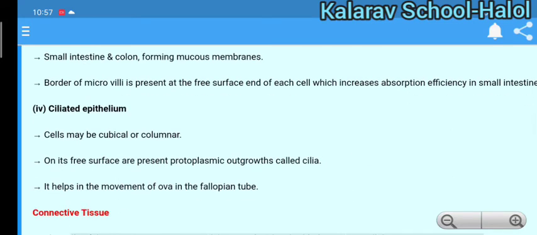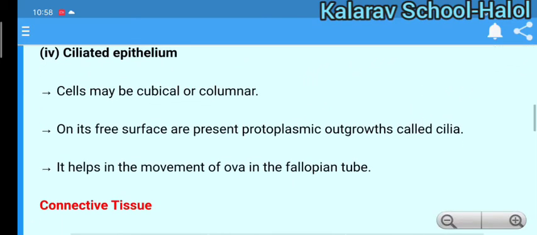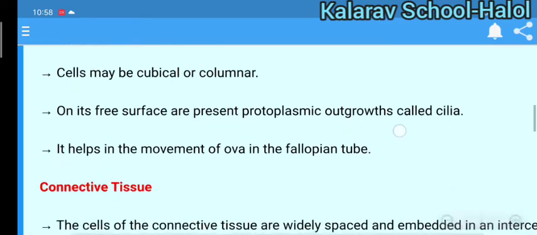Ciliated epithelium cells may be cubical or columnar. On their free surface are protoplasmic outgrowths called cilia. Mainly it helps the movement of ova in the fallopian tube. So ciliated epithelium is helpful in the movement of ova in the fallopian tube.